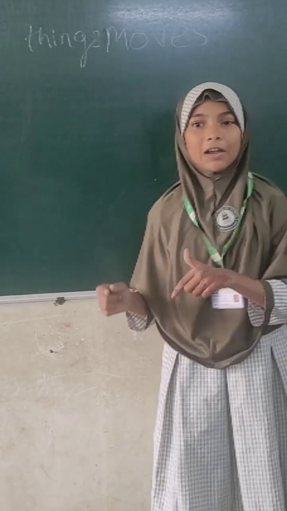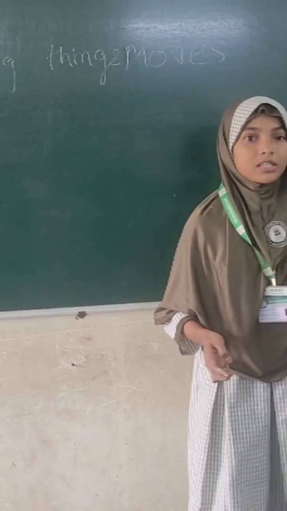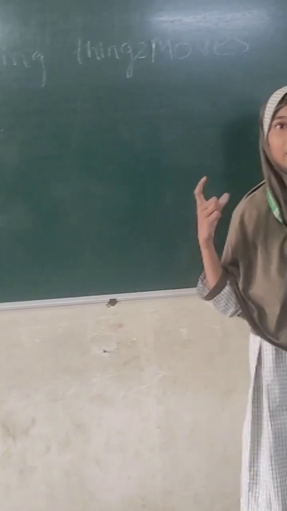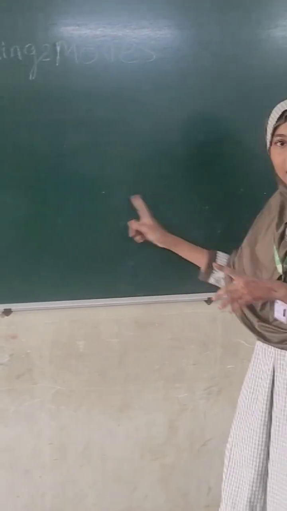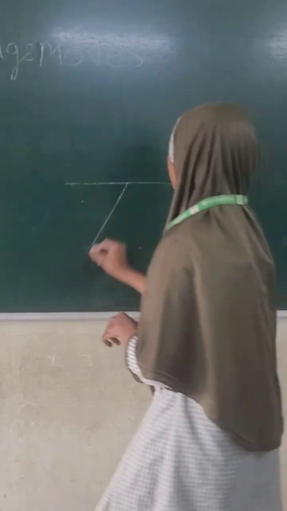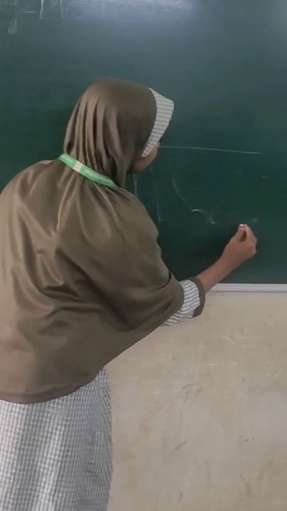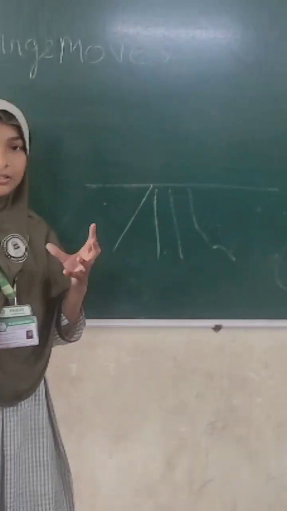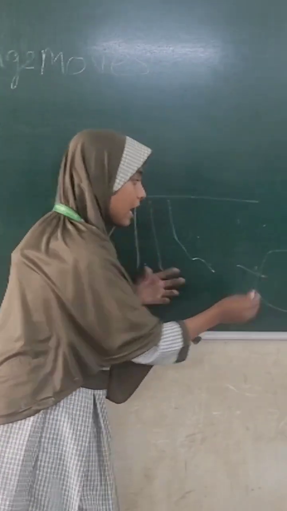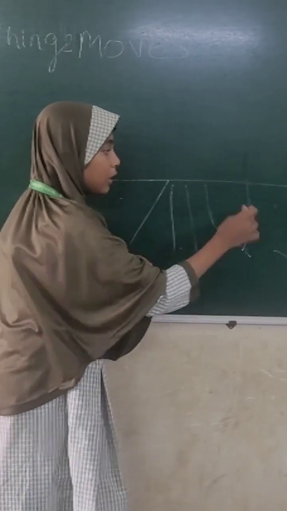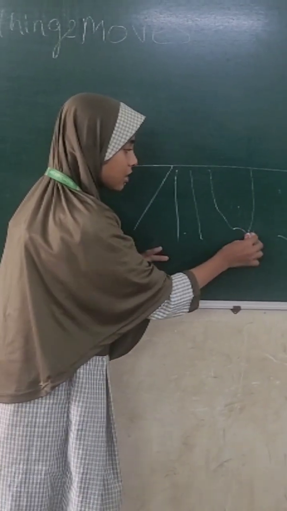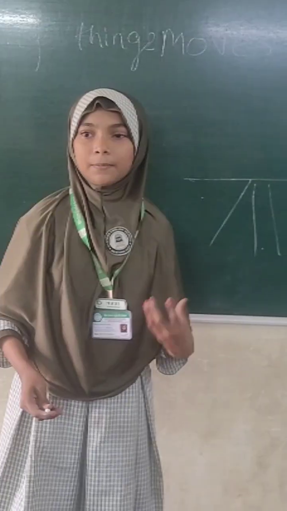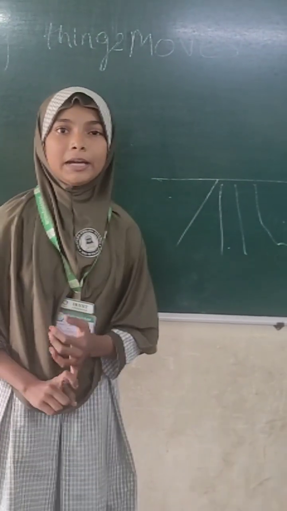One example: if I throw a chalk, it comes down again. Why? Because of gravity. And plants have roots. Roots don't come up; they go down because they know there is water underground. The roots go where the water is because they have cells that can quickly recognize where the water is, and the roots can't go upside because gravity is pulling them down. So this is called geotropism. These are all the types of movement.